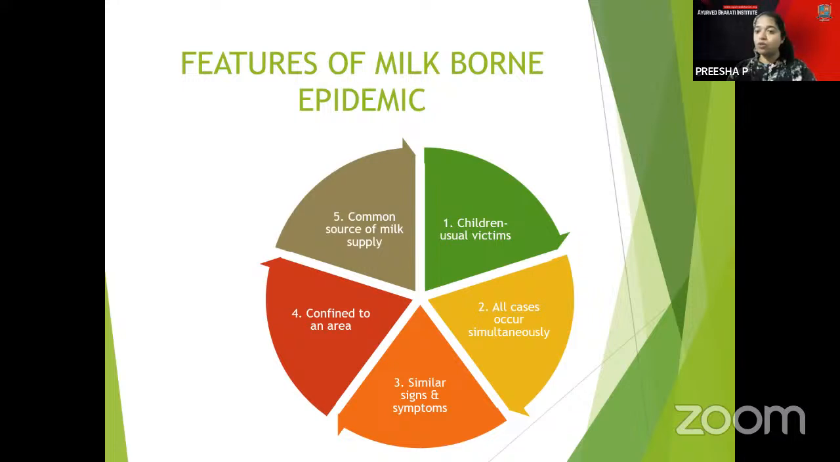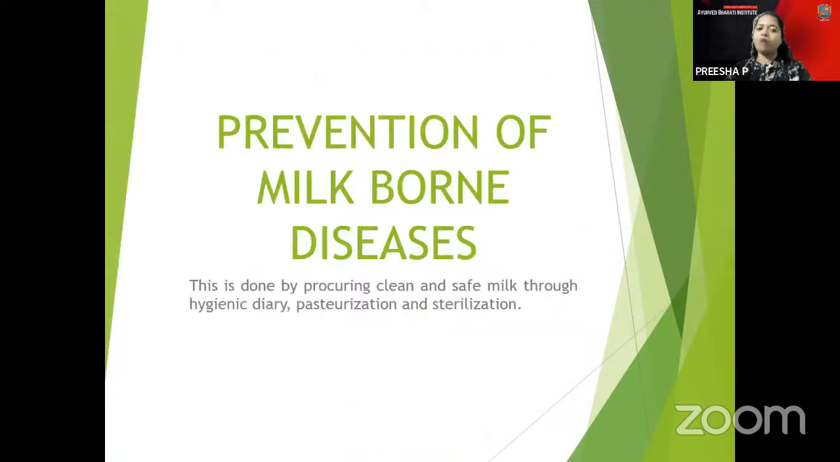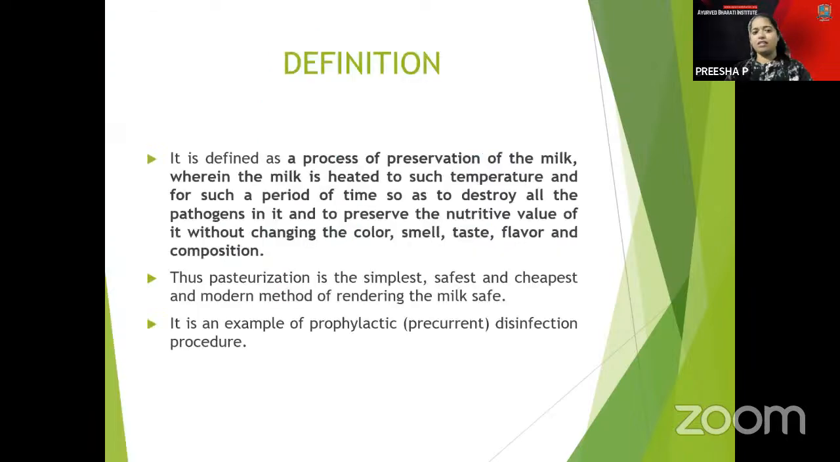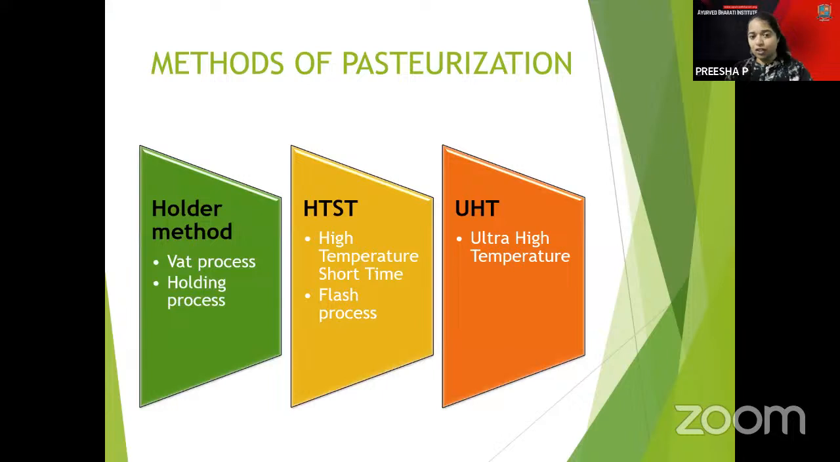And you have the common source of milk supply. Children are usually affected in milk-borne epidemic conditions, and how can you avoid it? The thing is maintaining personal hygiene. And you have the methods of pasteurization. These are the 3 methods where pasteurization is generally done: the Holder method, the HTST method, and the UHT method.